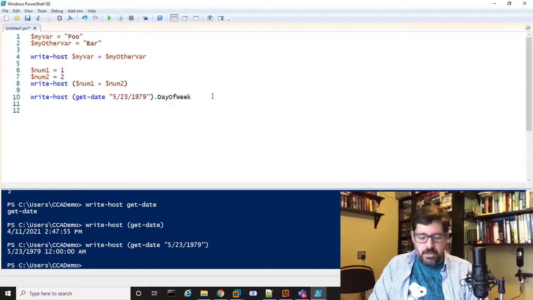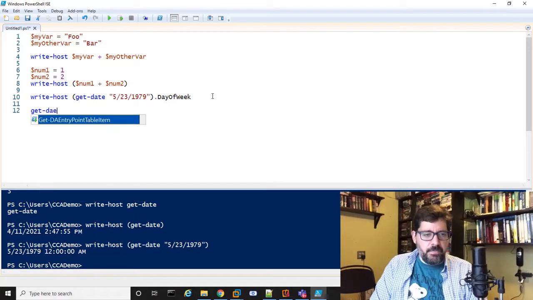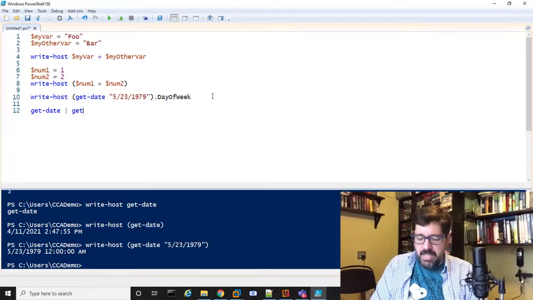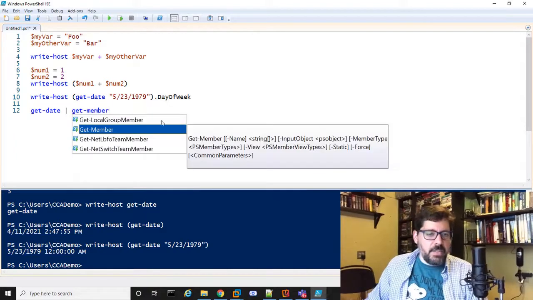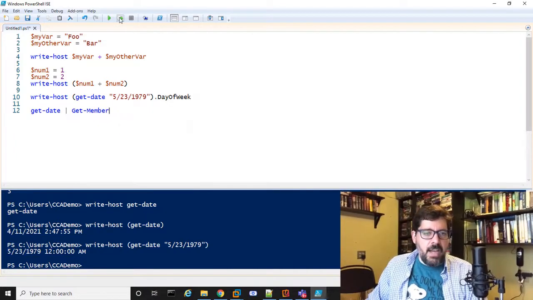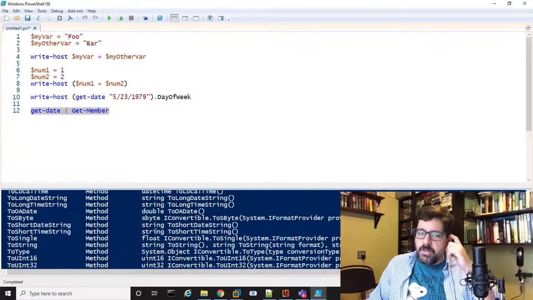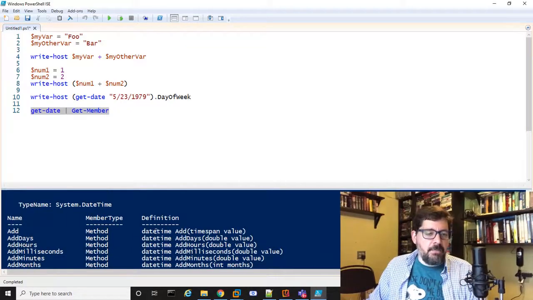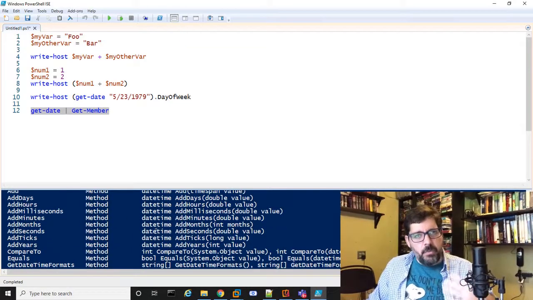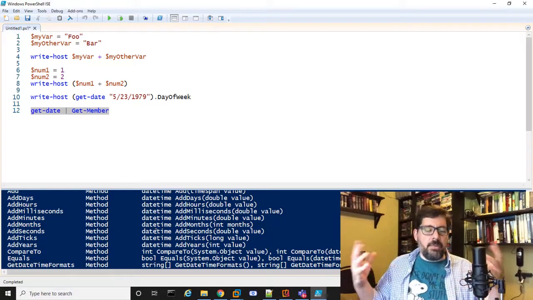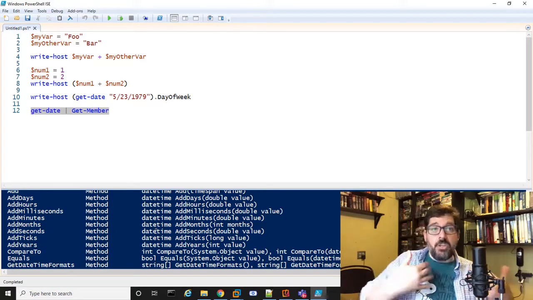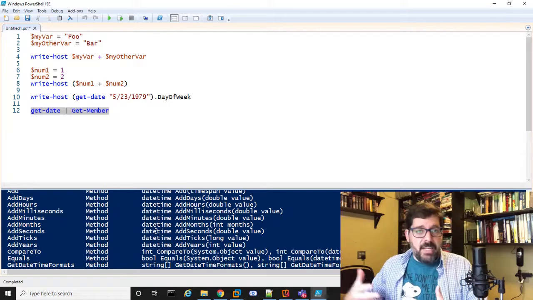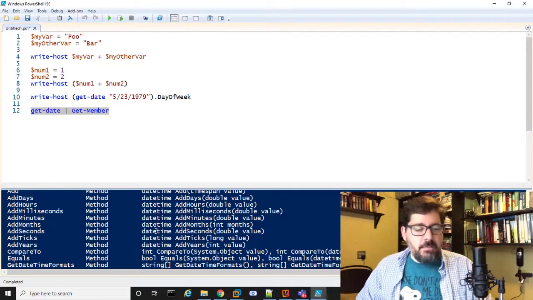Again, I could have first run Get-Date and piped it into Get-Member. Get-Member is nice, I've shown you this a couple of times now. It shows you everything that you can do with a commandlet, or with the object. It shows you, when that commandlet runs, the object that you get, what all the properties are, what all the methods are. Methods are things you can do with an object, and properties are attributes about the object.